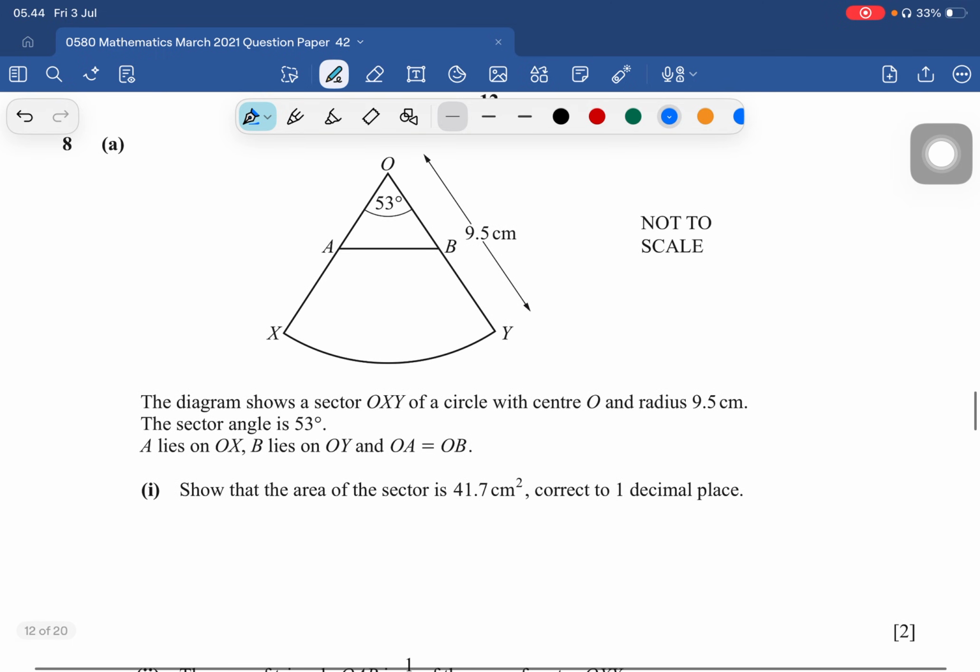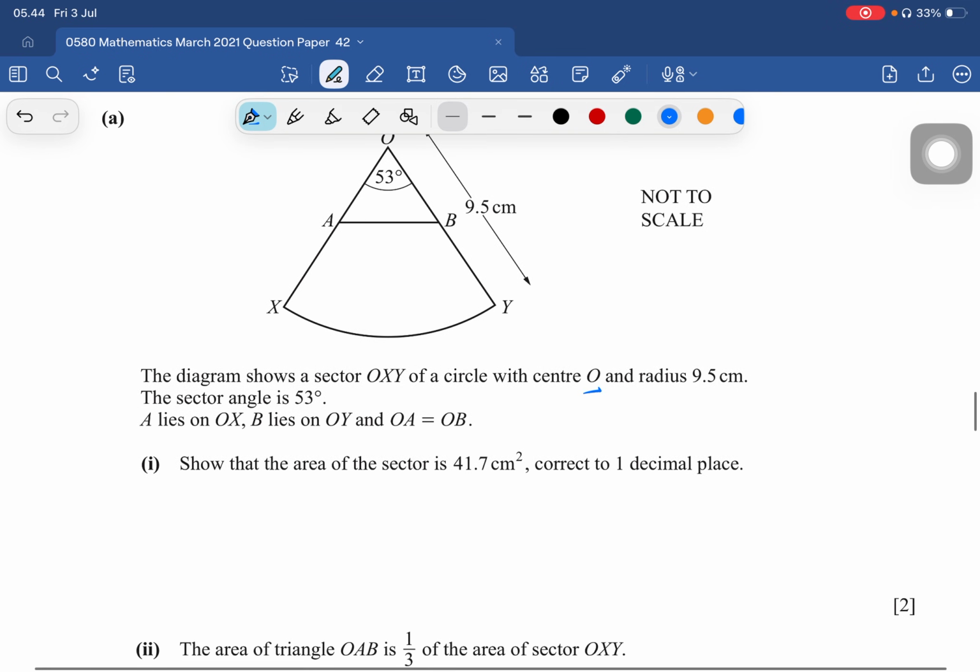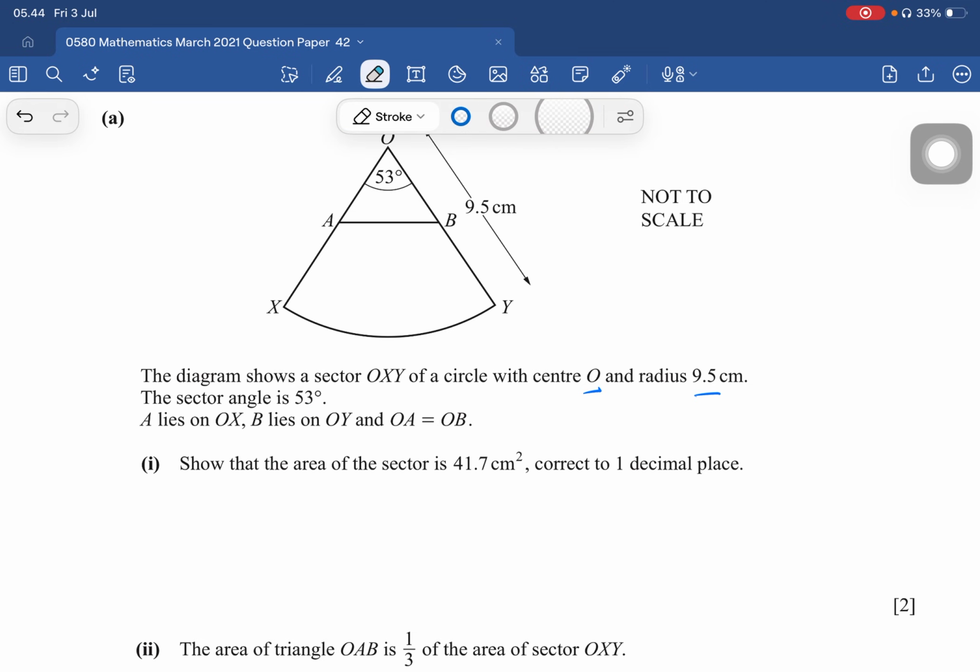Okay, number 8. The diagram shows a sector OXY of a circle with center O. Here's the center, the radius is 9.5. The sector angle is 53 degrees. Show that the area of the sector is 41.7, correct to one decimal place.